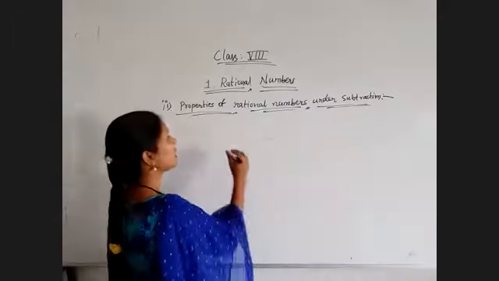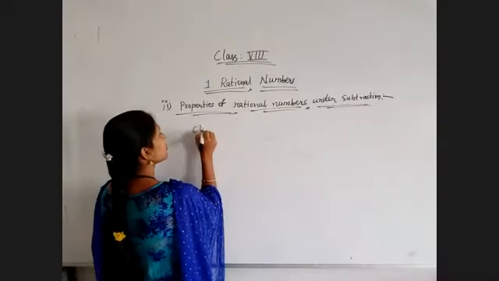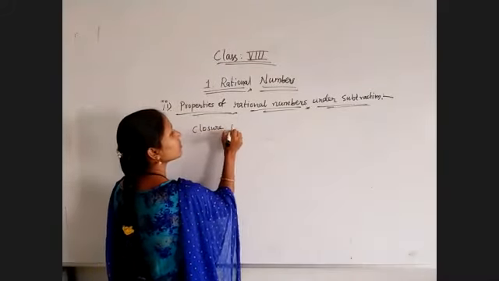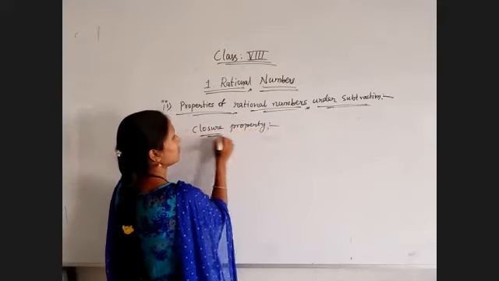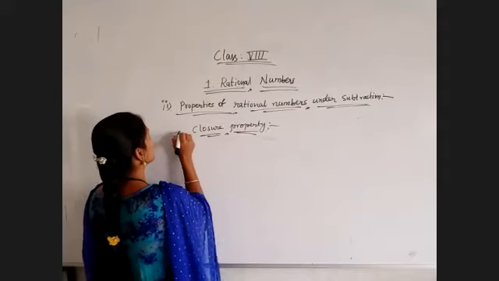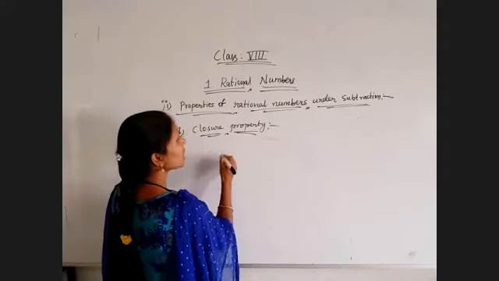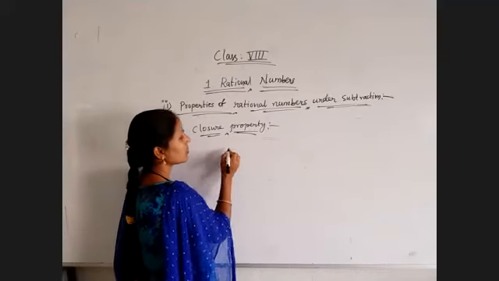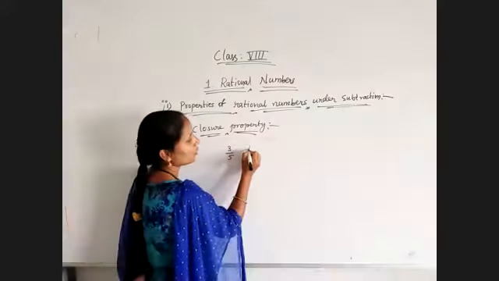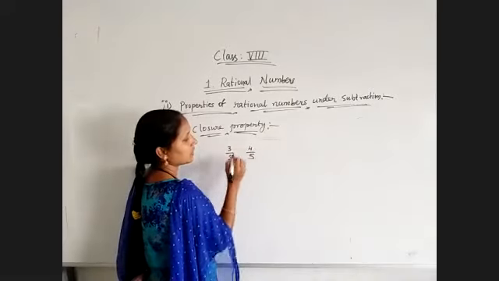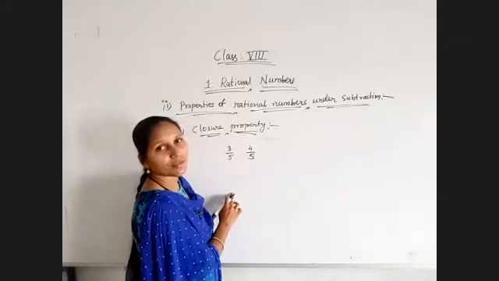We will check by going through an example. I am using two rational numbers, suppose 3 by 5 and 4 by 5.